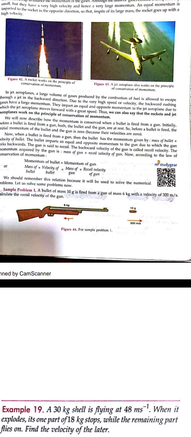What is this recoil velocity? We know that whenever the gun is fired, the gun just jerks backward, right? The bullet imparts a momentum in the opposite direction. Since the bullet is moving in the forward direction, it will jerk the body of the gun in the backward direction. So this is the recoil velocity. So we can say that the momentum of the gun will be equal to the momentum of the bullet itself. Here the velocity of the gun is the recoil velocity, because it is in the opposite direction to that of the bullet.